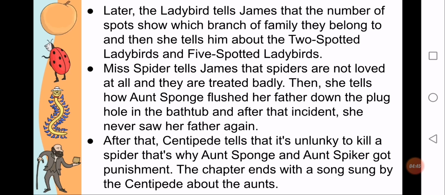Miss Spider tells James that spiders are not loved at all and they are treated badly. Then she tells how Aunt Sponge flushed her father down the plunge hole in the bathtub, and after that incident she never saw her father again. After that, Centipede tells that it's unlucky to kill a spider. That's why Aunt Sponge and Aunt Spiker got punishment. The chapter ends with a song sung by the centipede about the ants. So these were the main events that occurred in chapter number 25.